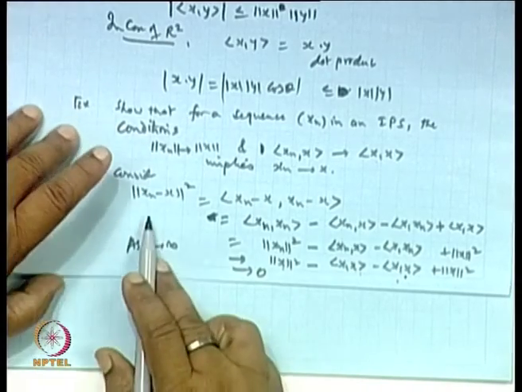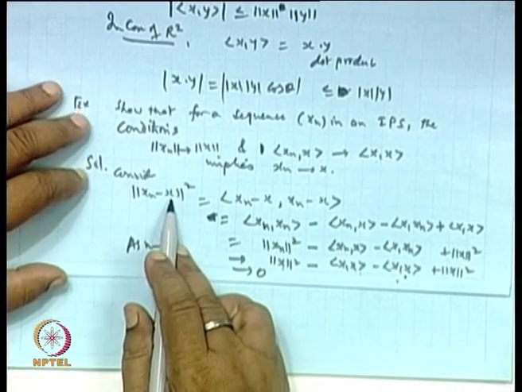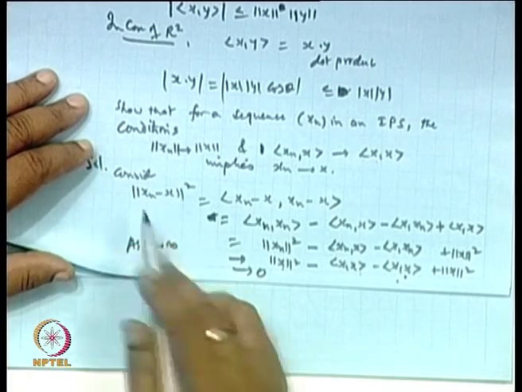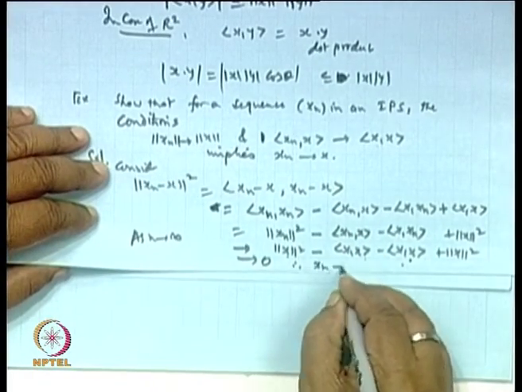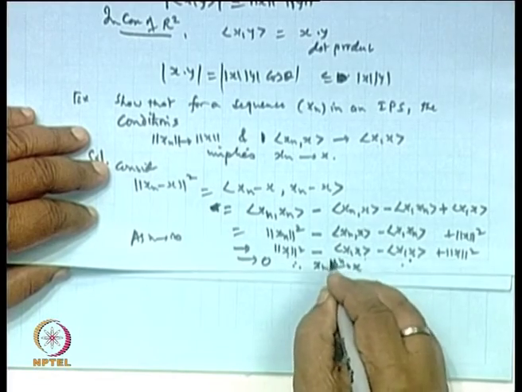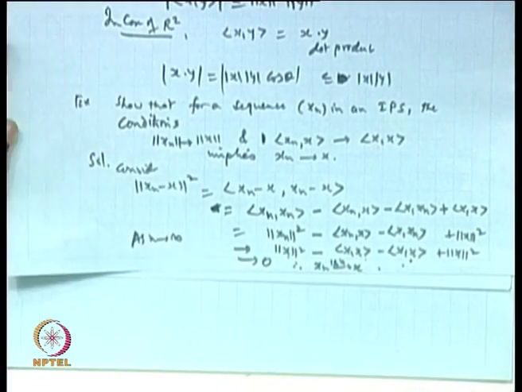It means, when n tends to infinity, this xn converges to x in the norm defined by the inner product. So this shows the result. Therefore, xn goes to x in the norm. Okay.